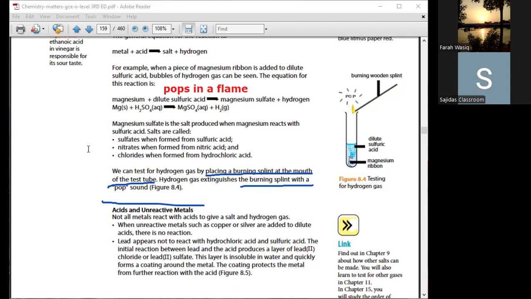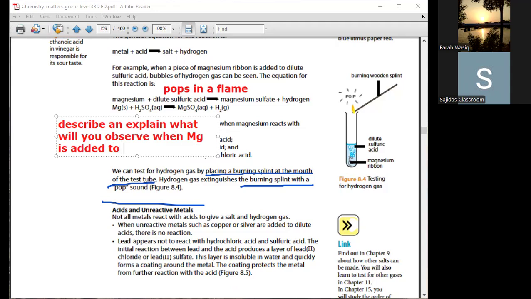So now the next question, you must write it down. Describe and explain. I'm just writing the question that comes in the exam, just like that. Describe and explain what will you observe when a piece of magnesium is added to dilute sulfuric acid?